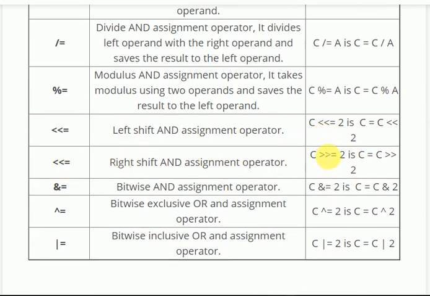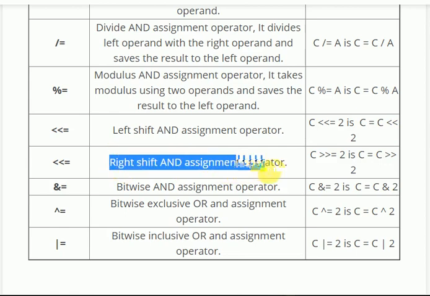Now this greater than equal to, C equal to C greater than 2, means right shift and assignment operator. It means you are telling that all the bits of C have to be right shifted by 2, and at the MSB it should be written 0. Since we are left shifting all the bits by 2, that means all the bits are shifted twice. So at the LSB and the second LSB we will add 0 there. Similarly, on right shift and assignment operator we will have the MSB and the second MSB both 0.